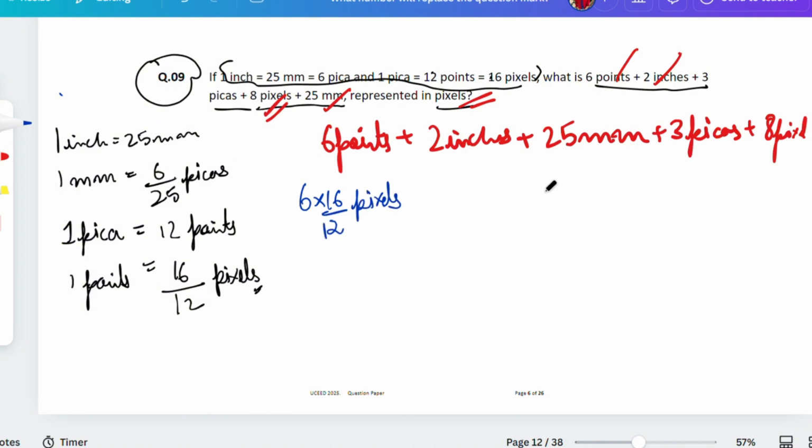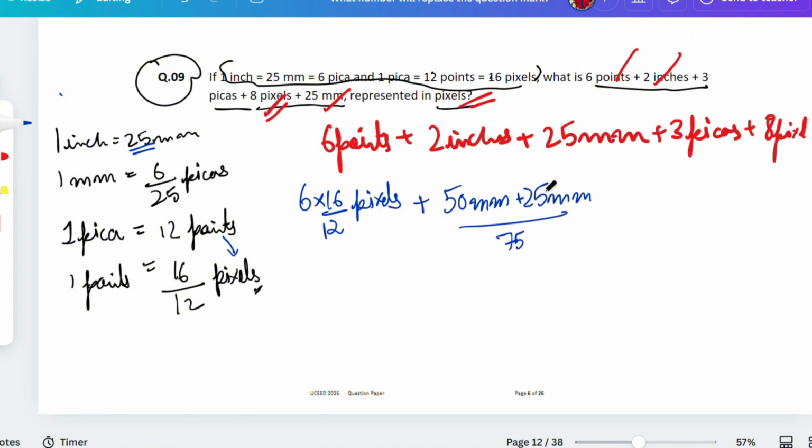Points to pixels. We converted from here to here. Okay, now we are done with the pixels here. Now see, inches. If we are converting inches to millimeter, what do we have to do? Just multiply by 25. So 2 into 25 is equal to 50 millimeter, plus 25 millimeter. So we are converting that, which is equal to 75.